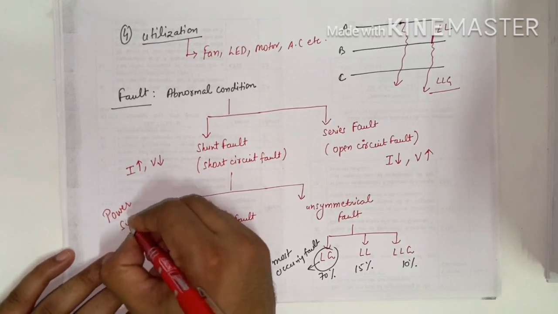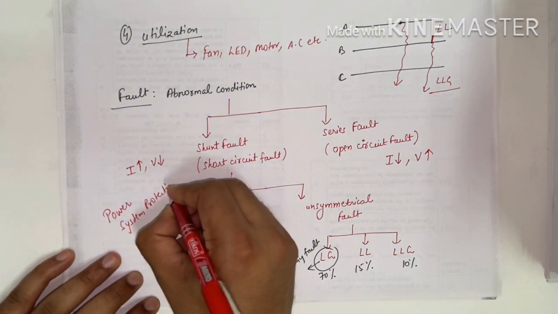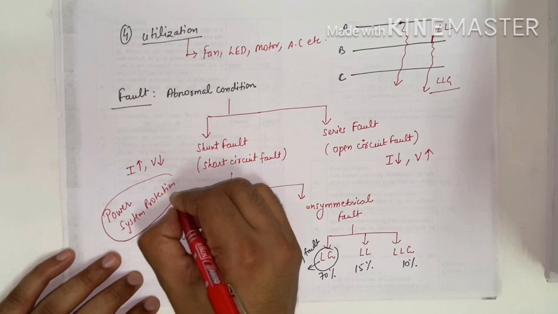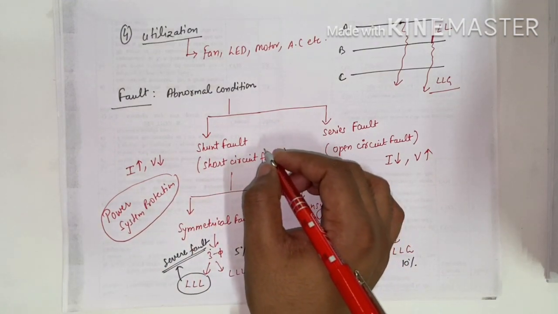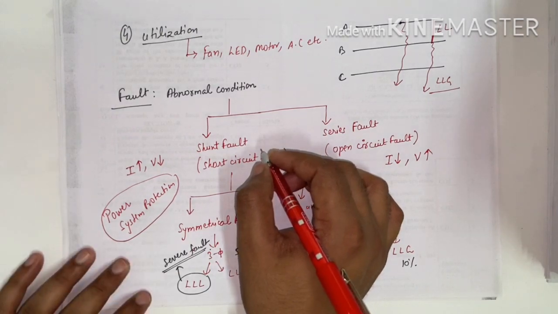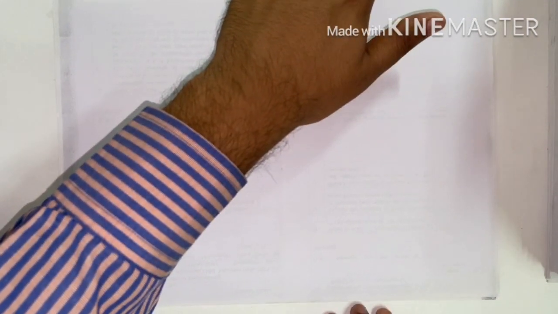To protect our devices from these faults, we are going to discuss power system protection. With the help of power system protection, we protect our appliances from danger. That's why we are going to discuss a very important subject, that is power system protection.